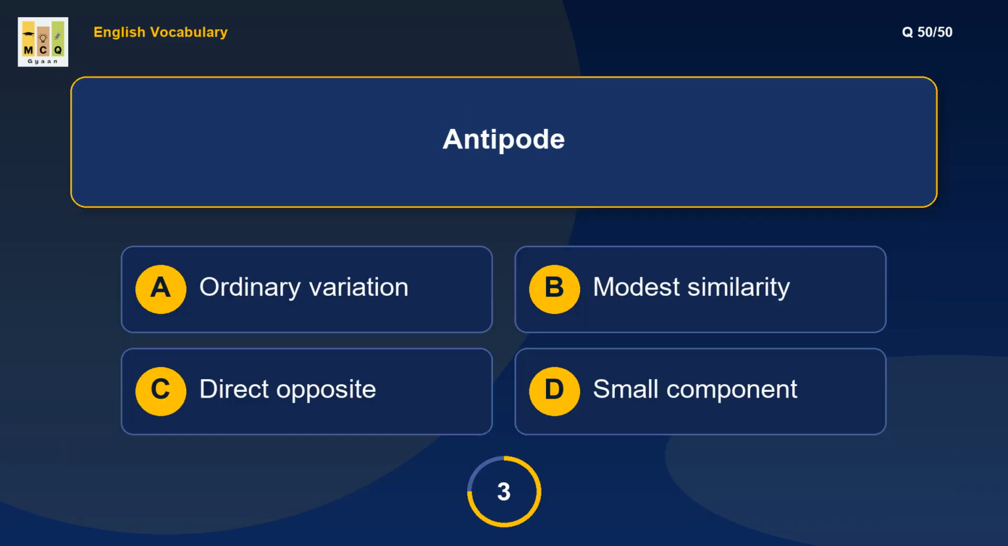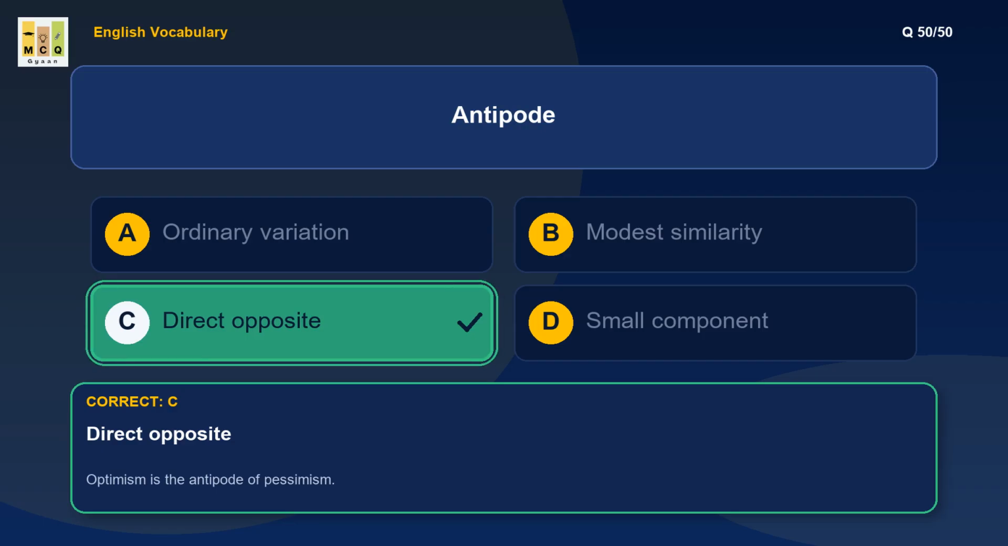What is the meaning of antipode? Antipode means the direct opposite of something. Example: optimism is the antipode of pessimism.